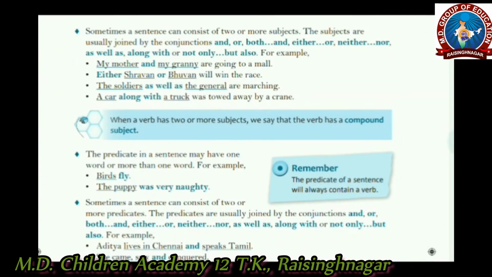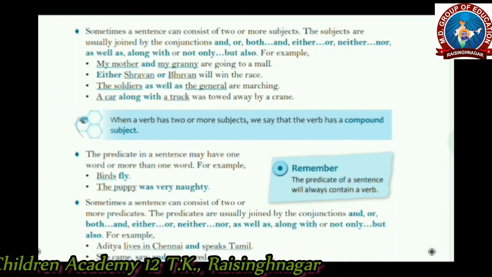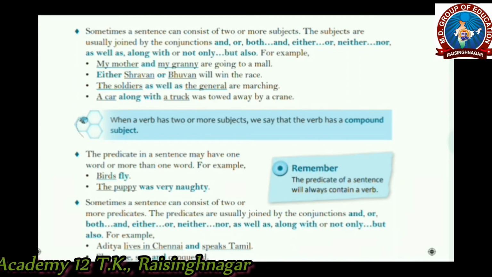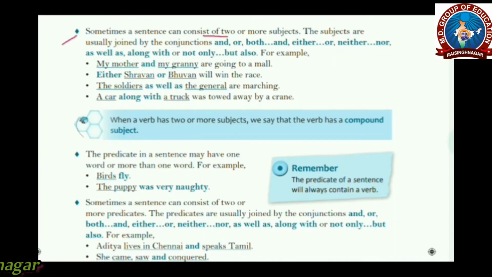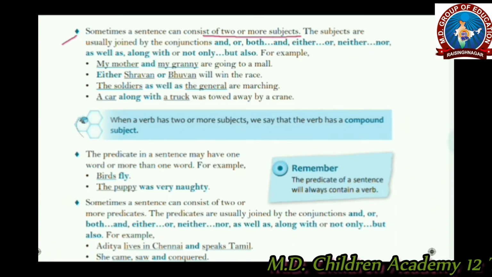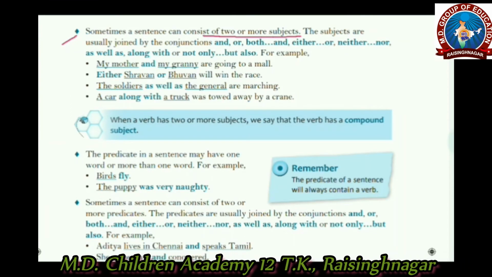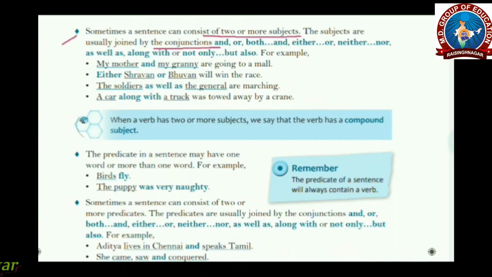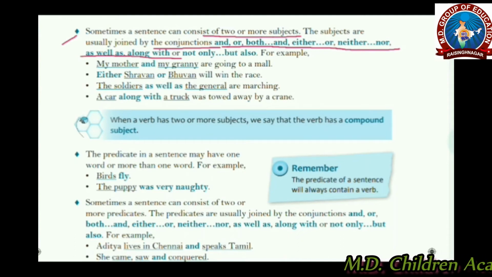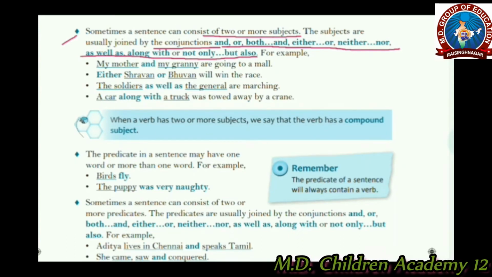That was a section that contains a simple subject and simple predicate. But sometimes a sentence can consist of two or more subjects. The subjects are usually joined by conjunctions like and, or, both and, either or, neither nor, as well as, along with, or not only but also.